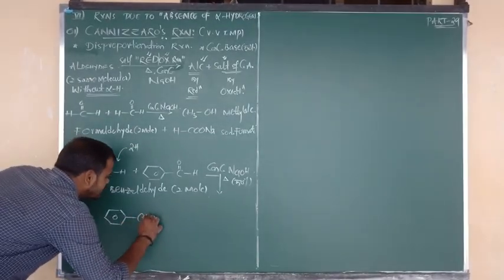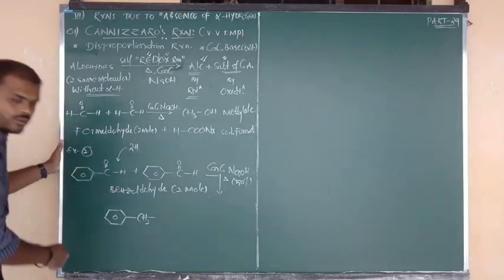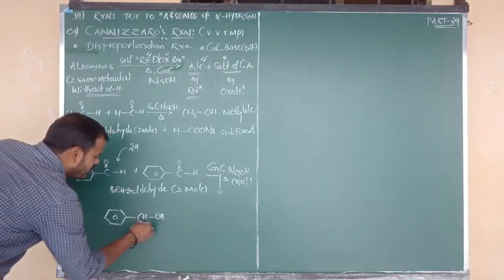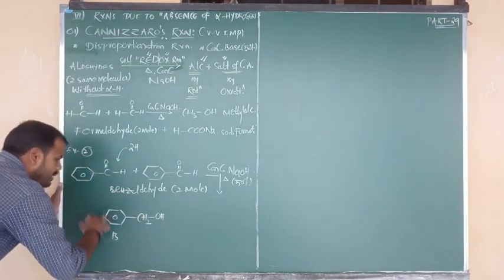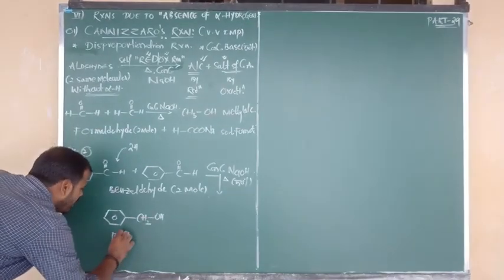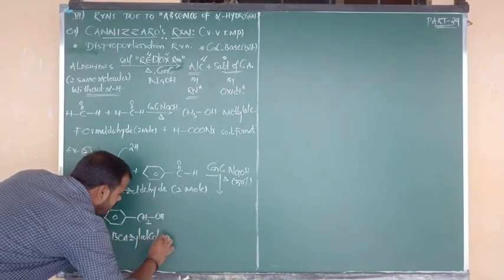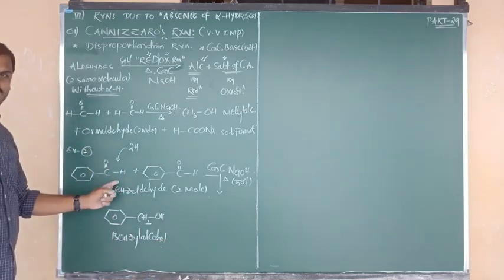So we can write CH2, the double bond becomes a single bond. Another hydrogen is given to O, so we can write OH. So benzene bonded to CH2 and OH. Benzene connected to CH2 is called benzyl, connected to alcohol. So the name of this product is benzyl alcohol. You are getting this product by the reduction of 1 mole of aldehyde.